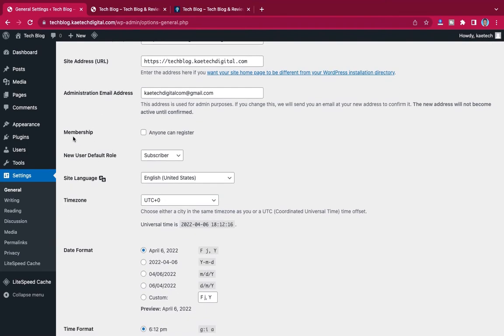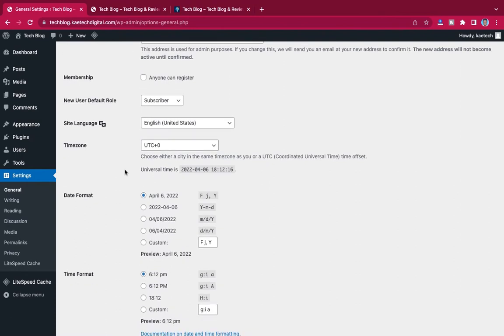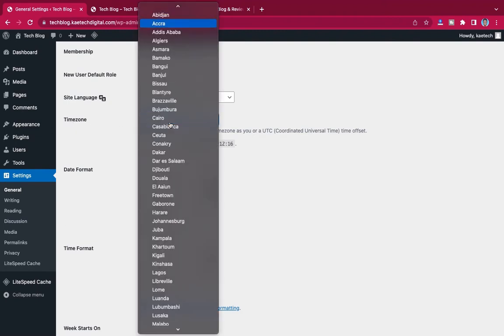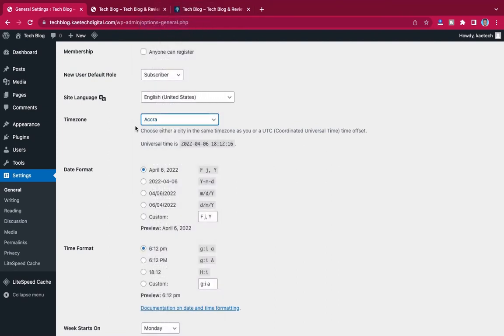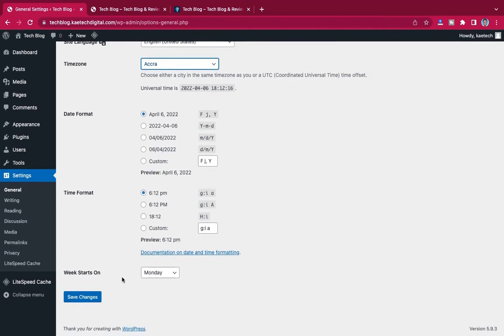And then if your website is for membership, you can click over here to allow people to register on your website, but this is not a membership website, so I'm not going to tick that. And then you can set your site language and your time zone. My time zone is Accra, so I'm going to set Accra over here, and then the date format, the time format, and the week start on, and then we click on save changes.